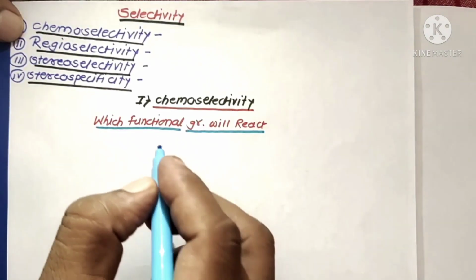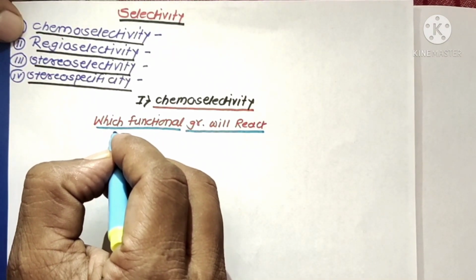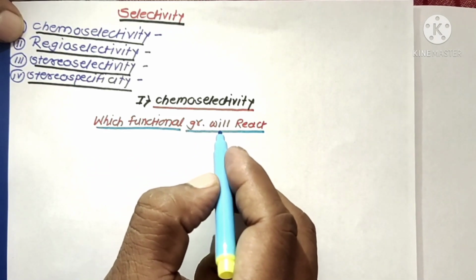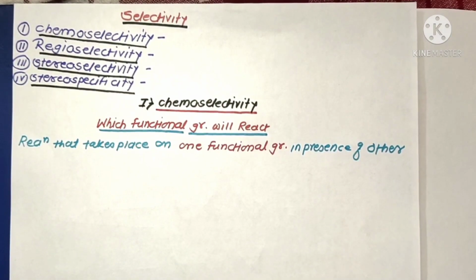In chemoselective reactions, we have to find out which functional group of the substrate molecule will react with the reagent molecules. Generally, in a reaction, we have always seen a conversion of the functional group of the substrate molecules in the presence of reagent molecules, and the substrate molecule is converted to product molecules.